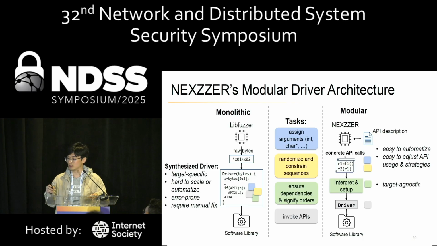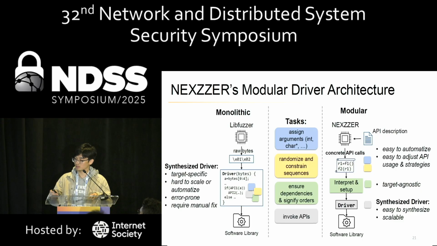Moreover, the interpreter in the middle is target agnostic, which means that this part of the code doesn't need code generation every time for different libraries. And therefore, the synthesized driver code only needs to contain the API call entries with correct function signatures, thus making it easy to synthesize and more scalable.